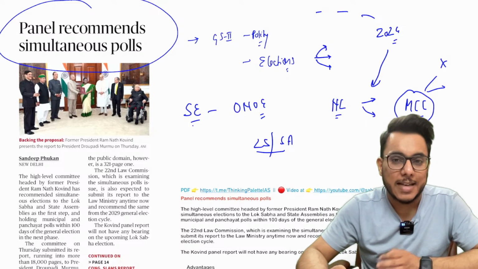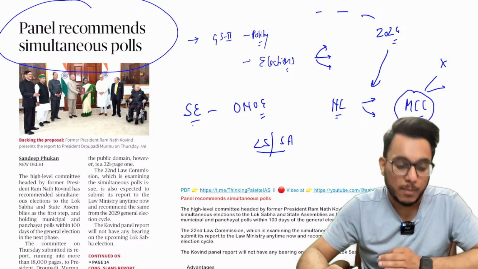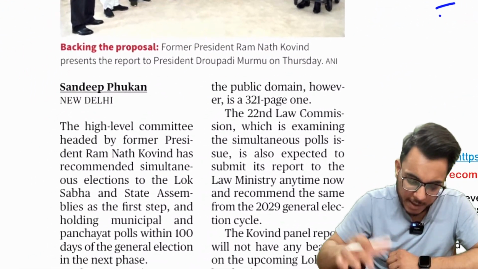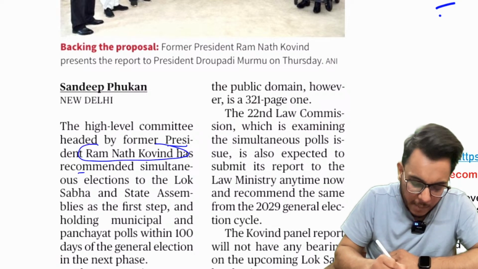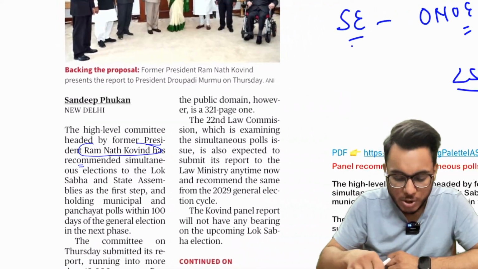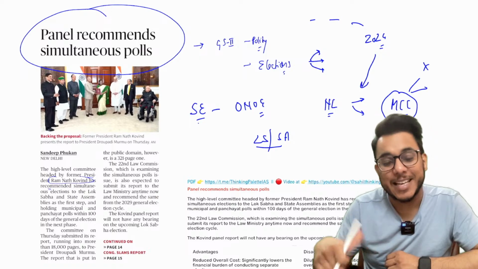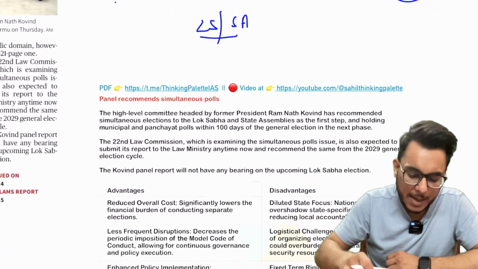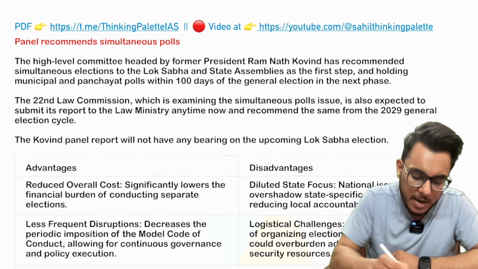In this capacity, recently the Government of India constituted a committee under the former President of India, Shri Ramnath Kovind, to check the feasibility of simultaneous elections. This committee has given its report, and in this report they have recommended that simultaneous elections for Lok Sabha and state legislative assemblies should be conducted.